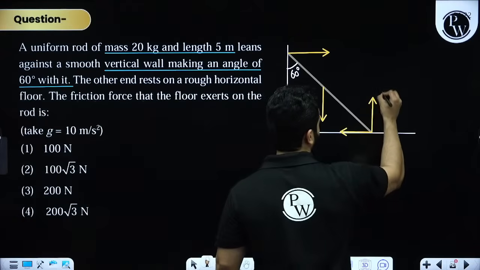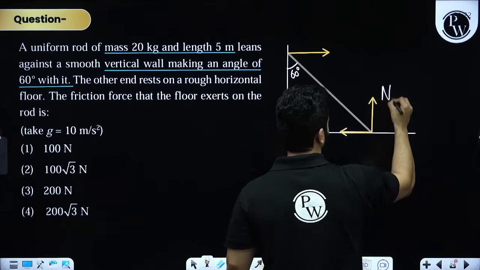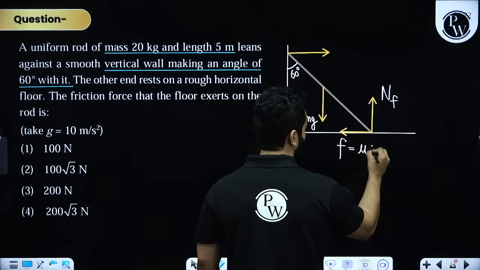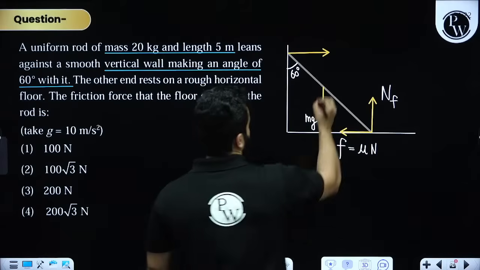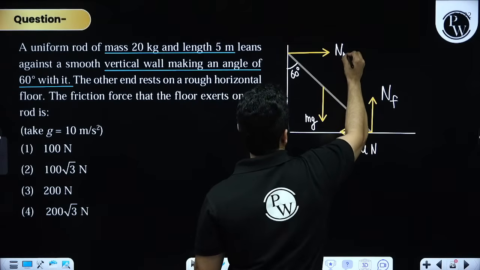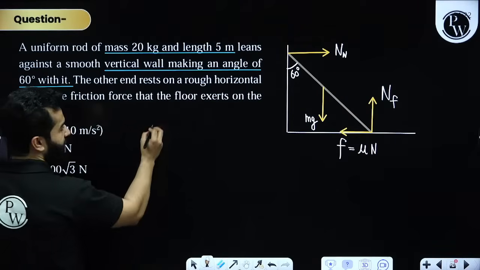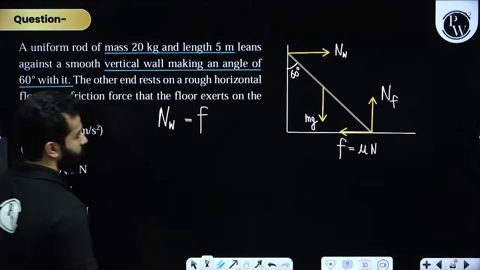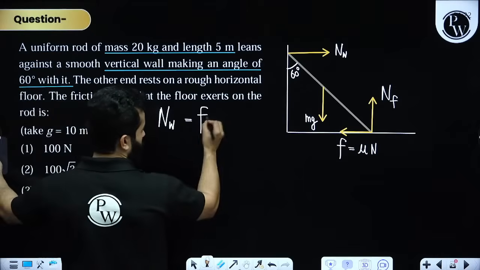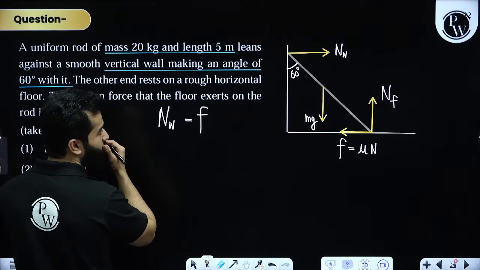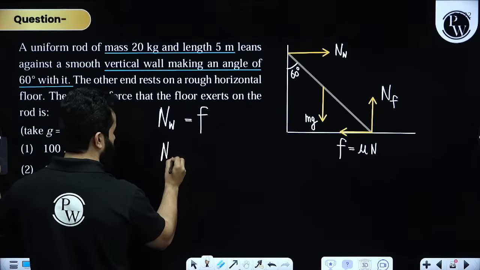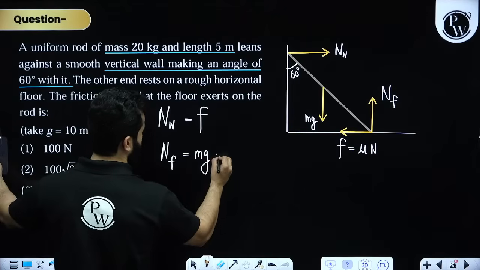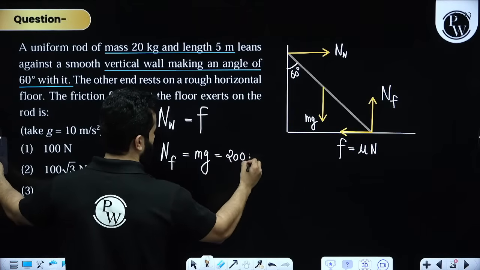So this is the normal reaction from the floor. This is the friction force, which is mu multiplied by the normal reaction. This is the normal reaction from the wall, right? I can easily say that the normal reaction from the wall will be equal to the friction force. And then the normal reaction from the floor will be equal to mg, and mg is 20 times 10, that is 200 Newton, right?